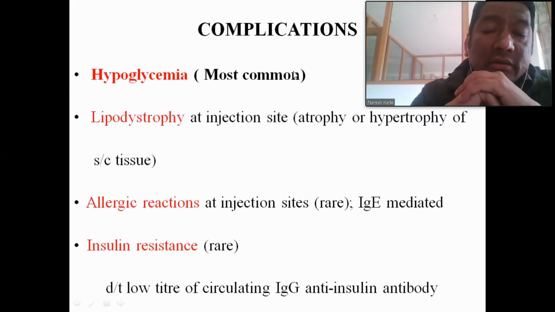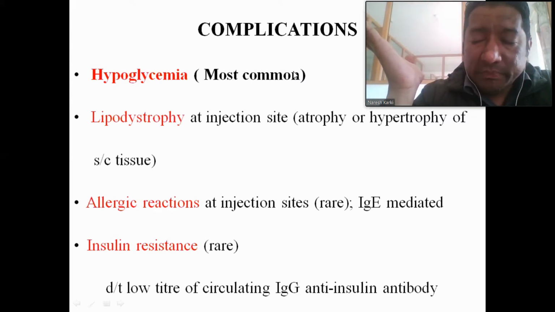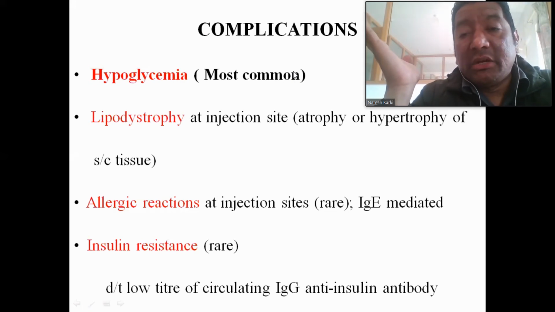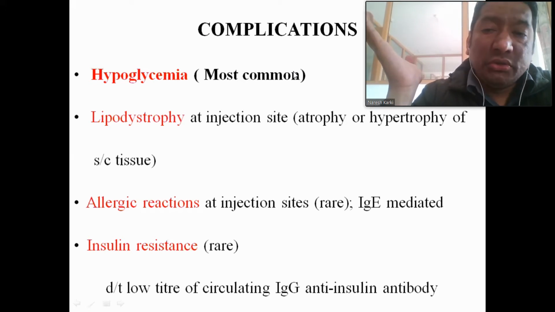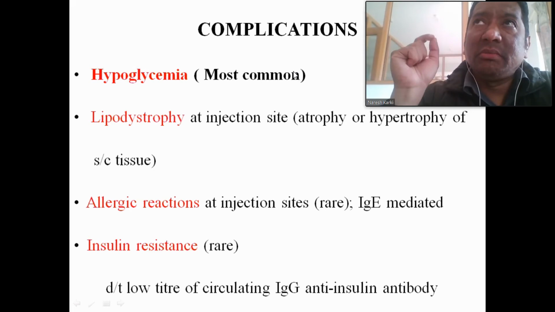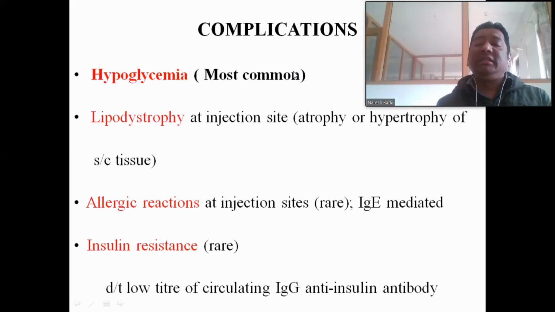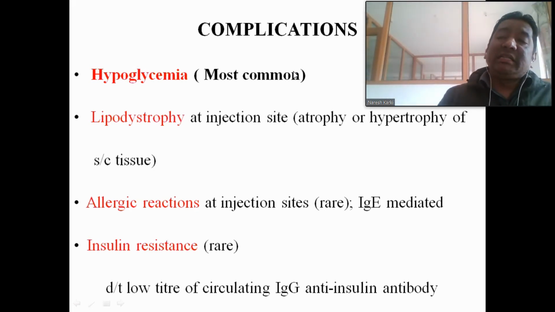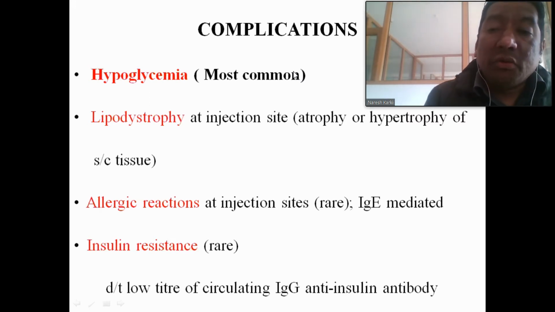Okay, lipodystrophy. There are also other adverse drug reactions like lipodystrophy at the site of the injection. They are atrophy or hypertrophy of the subcutaneous tissue. If the injection is given repeatedly, insulin also, if the injection of insulin is given repeatedly at the site of the injection, that produces atrophy or hypertrophy of the subcutaneous tissue.